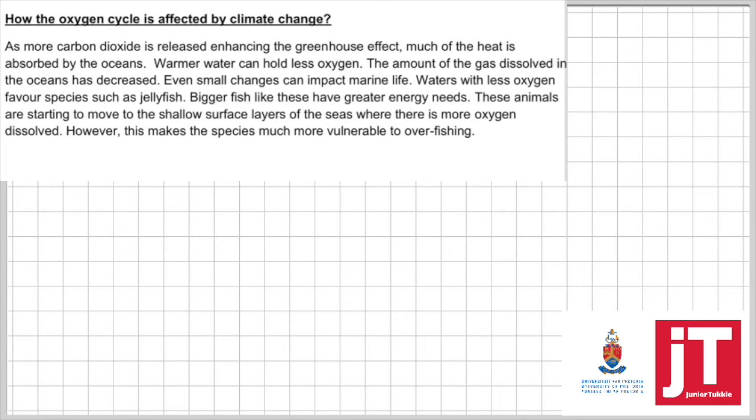Right, so as it gets hotter, the ocean gets hotter as well. And the warmer the water gets, warm water holds less oxygen. If there's less oxygen, it'll affect all marine life, right? Bigger fish will need more energy, so they'll need more oxygen. So they will have to start moving to shallow surfaces where there's more oxygen. And that can cause these species to be fished, and they can be vulnerable or they can be killed by fishing.